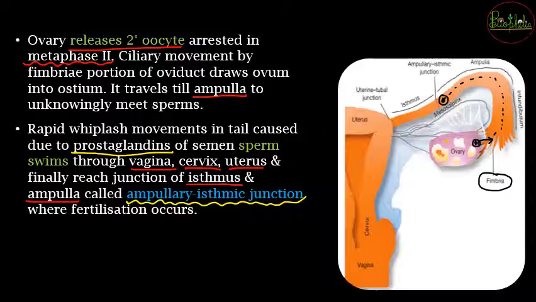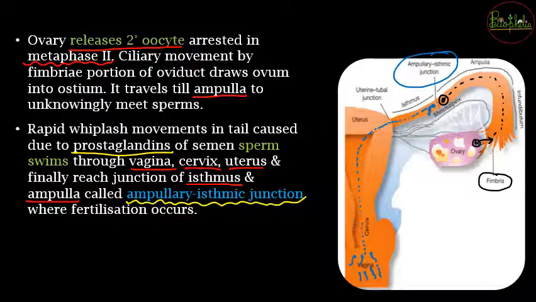Meanwhile from the vaginal area, the sperms which were released are going to get capacitated, they will have rapid whiplash movements, and they travel from the cervix up to the uterus. From the uterus they go into the isthmus and reach the ampullary isthmic junction. At the ampullary isthmic junction, when male and female gametes come near each other, fertilization can occur.